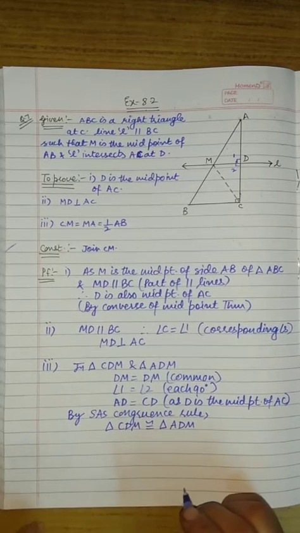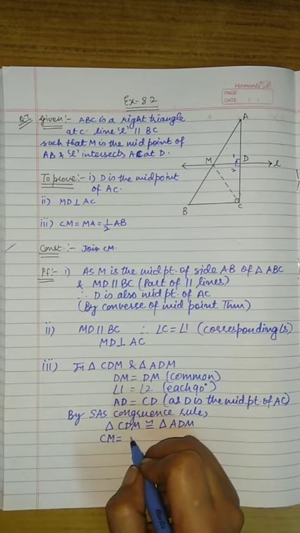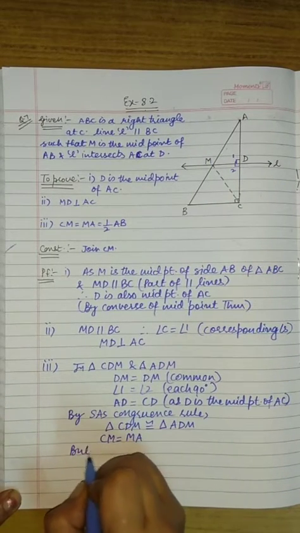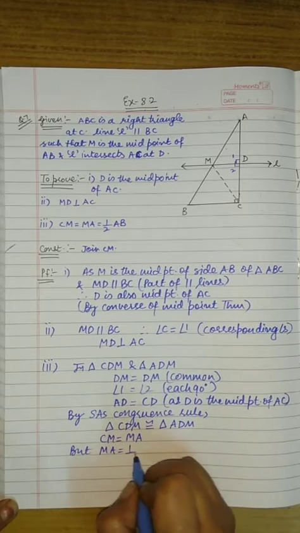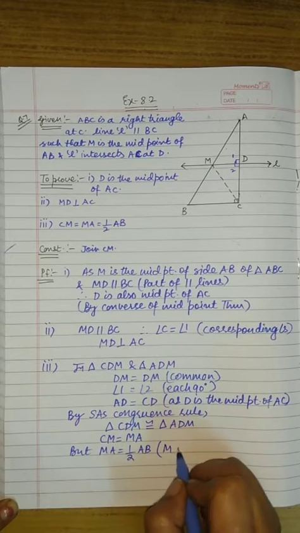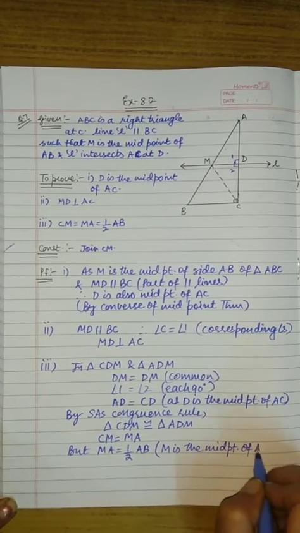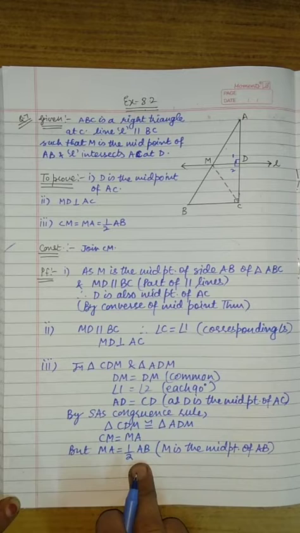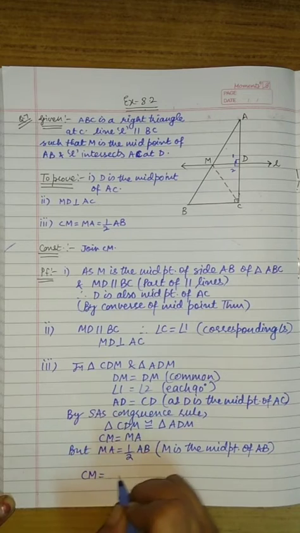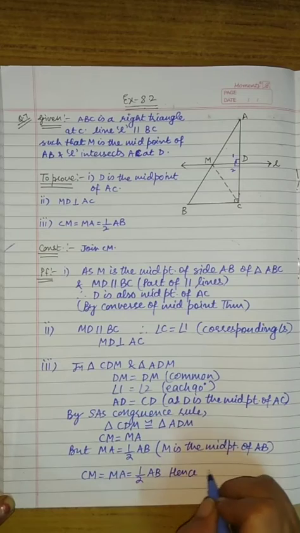So we can say CM is equal to MA, but MA is equal to half of AB. Why is MA equal to half of AB? Because M is the midpoint of AB. So if MA is equal to half of AB, then CM is equal to MA. It is also half of AB. So hence proved.